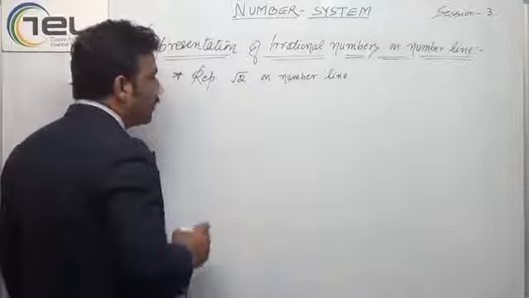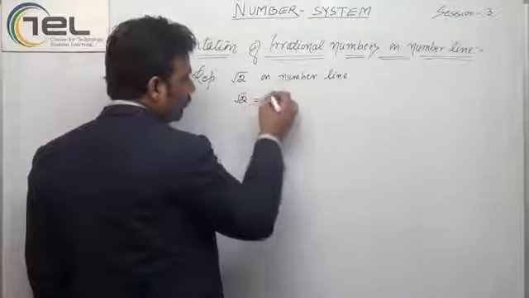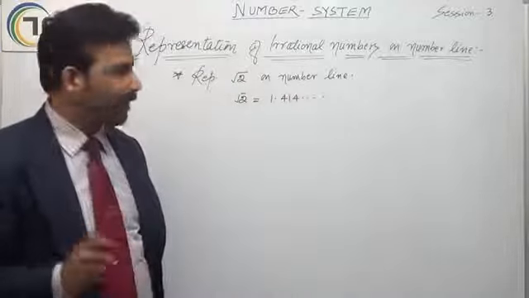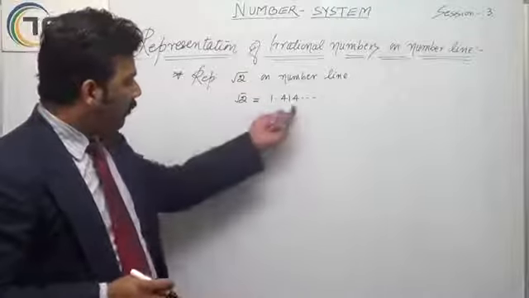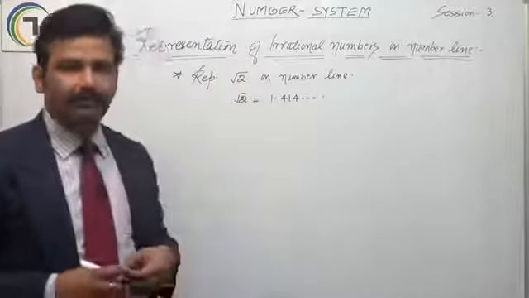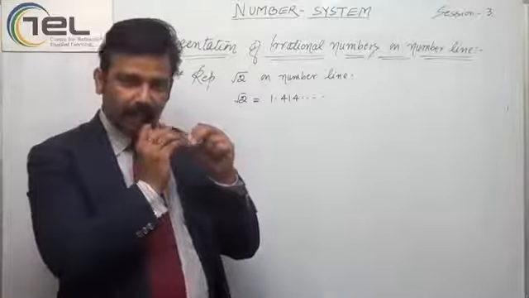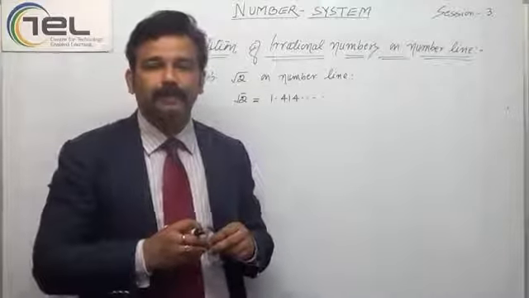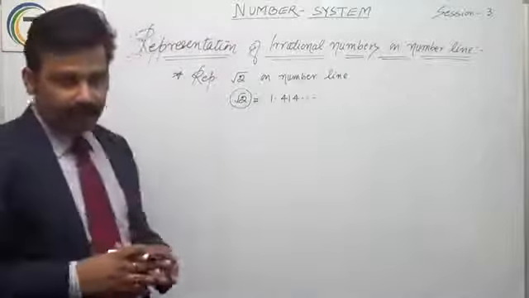Square root of 2 has a value of 1.414 and so on. But if I put the point 1.414 on the number line, is it a perfect value? No. I have just taken a very approximate value of that. I have to mark exactly the point where root 2 lies.